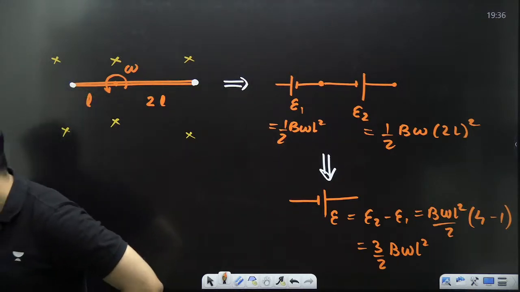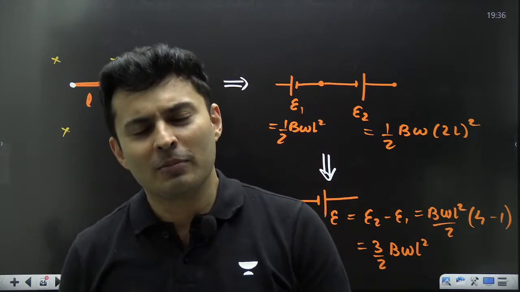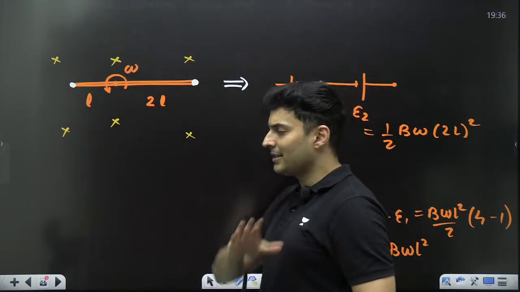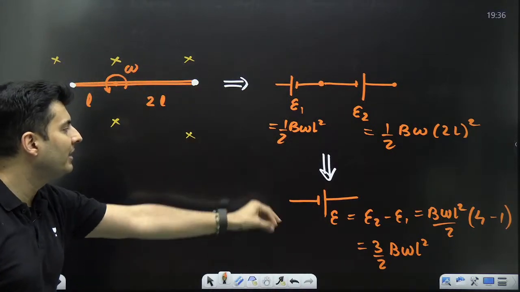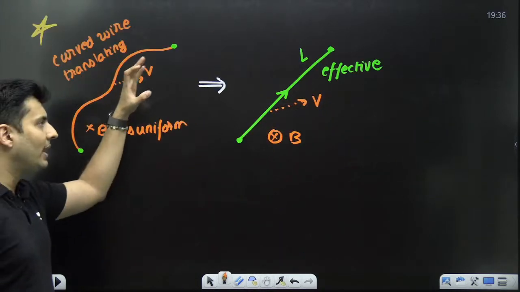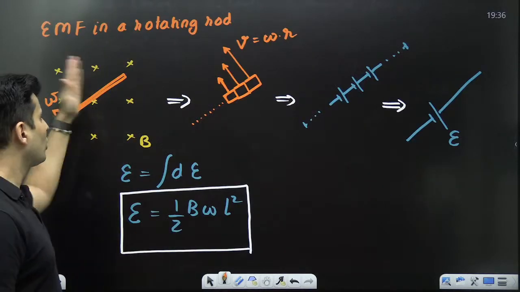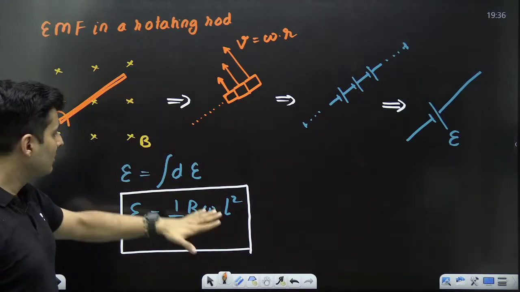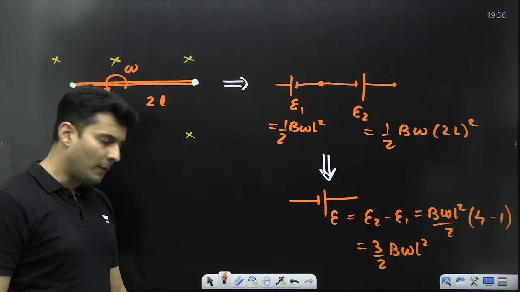Excellent, Priyanka. So these kind of questions can also come on rotating rods. So now that you know how to do these problems, any kind of problem that will come in the NEET exam, I'm 100% sure you will conquer it. So you should know how to convert it into simpler problems. We saw 2 simple conversions. One was curved wires to straight wires. That is one pattern of questions. Another pattern of questions is rotating rods. So you should know from the pivot to the end, this is the formula. If it is hinged somewhere else, you know what to do.